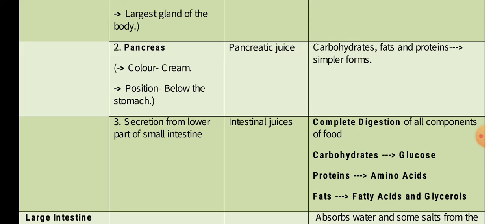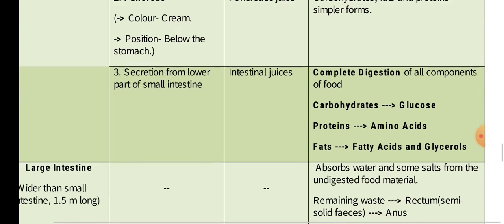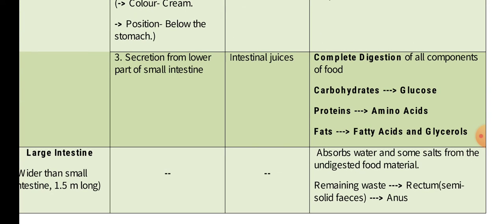Now the pancreas is a cream colored, leafy appearing organ which is positioned just below the stomach. It releases pancreatic juices, which again work on the conversion of carbohydrates, fats and proteins to simple forms. So finally comes the last secretion, which occurs from the small intestine itself. It releases intestinal juices, which help in the complete digestion of all components.